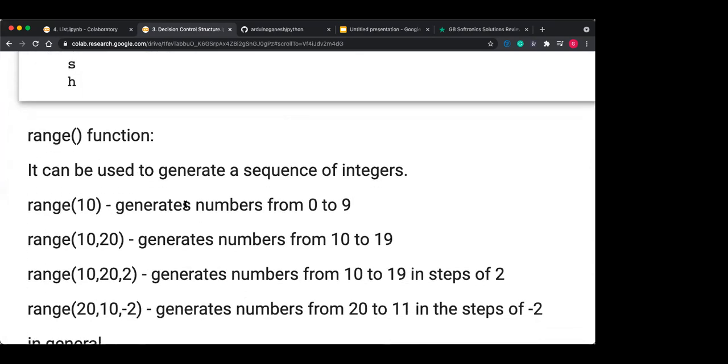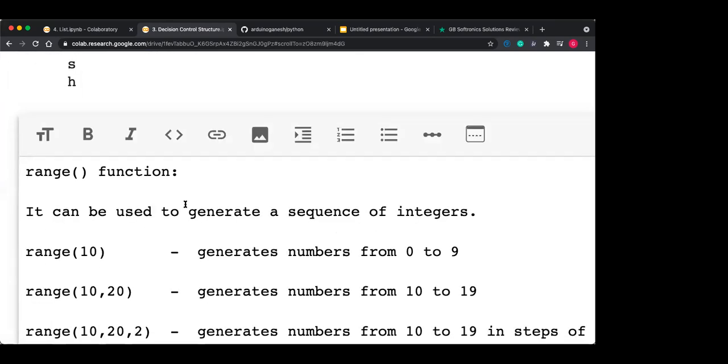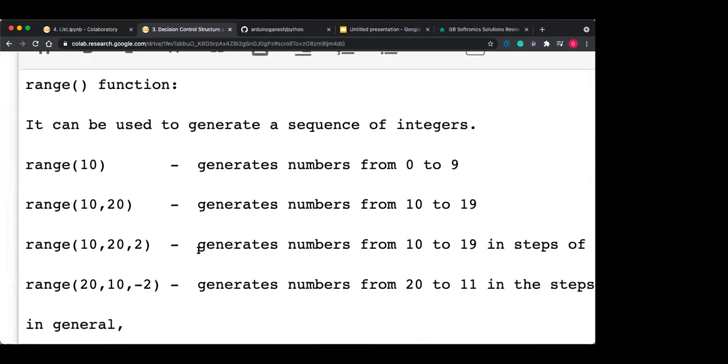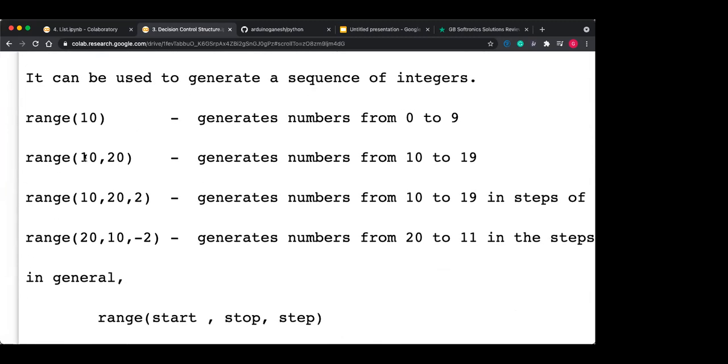Now next one is the range function. The range function is very important to generate a sequence of integers. If you want to generate a sequence of integers, range can be used in several formats. The first format is range(10). If you put range 10 only, it generates the numbers from 0 to 9. So 10 is not inclusive, 10 is exclusive. Whatever number you give, that end number is exclusive. So it always starts at 0, and the numbers are 0 to 9.